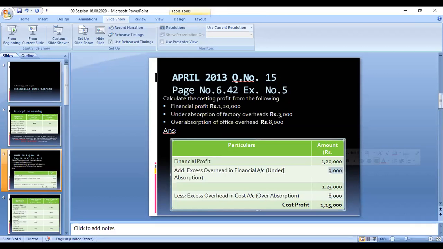Absorption of the overheads means, if you are writing 3,000 less in the cost accounting, it means the profit in the financial accounting will be higher. So we have to add this amount for arriving at the profit. You have to add, so this amount should be less, and that amount is 1,15,000. This is an overhead absorption, right?